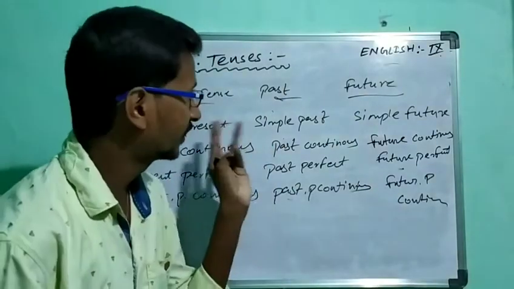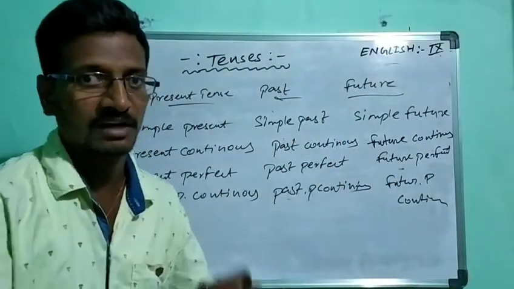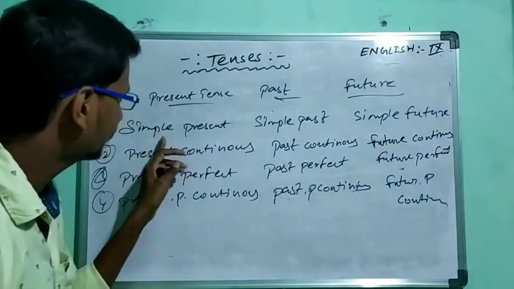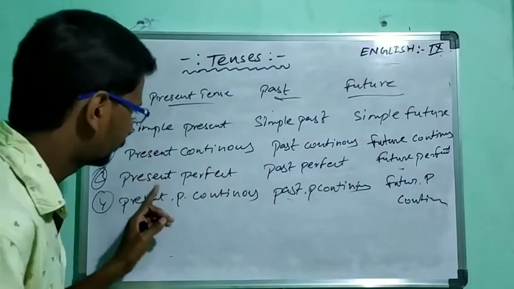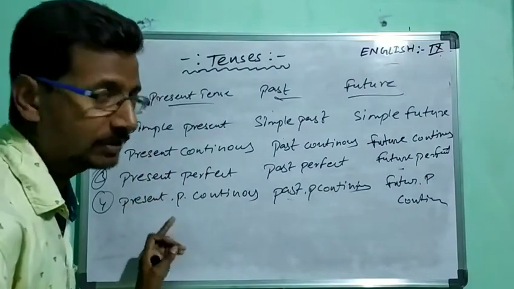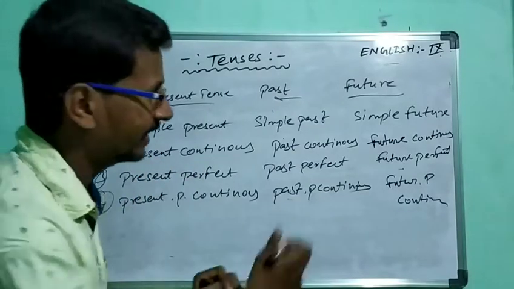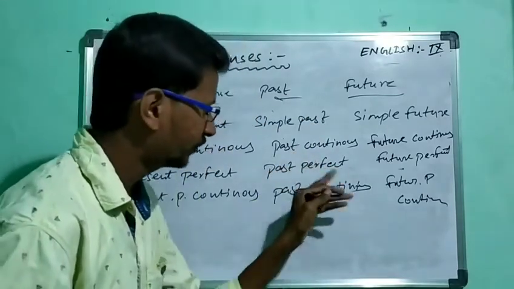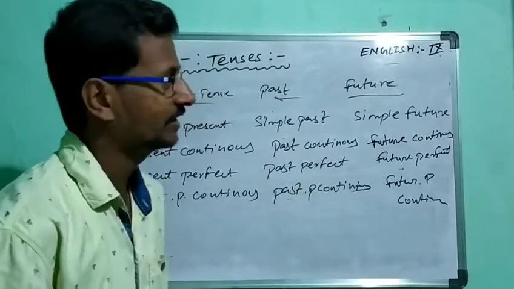The present tense, past tense and future tense are again subdivided into four types: simple present, present continuous, present perfect continuous for the present tense. Then simple past, past continuous, past perfect continuous.